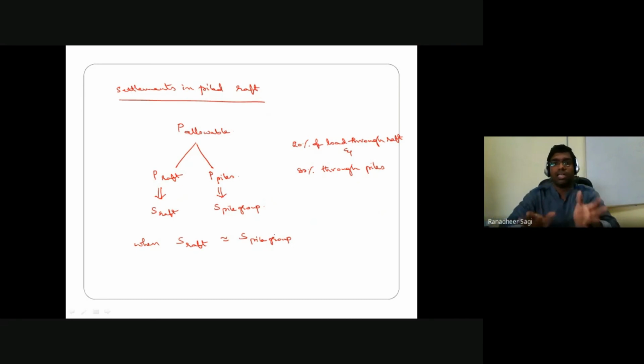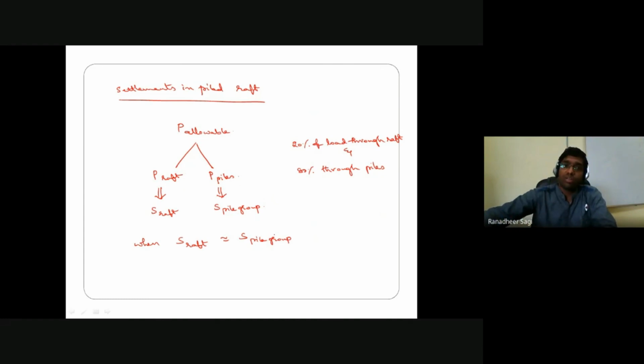Let's say the earlier combination didn't work out, so a revised load combination, maybe 25% through raft and 75% through pile, or maybe 30% through raft and 70% through pile. For different load combinations, you should calculate the settlement happening in the raft and the settlement happening in the pile group. And if those settlements come out to be the same, then it means that the considered combination of load transfer through raft and pile is correct. For that case, the settlement we come across, whatever you have estimated in the case of the raft and pile group which comes out to be the same, is in fact what we call the settlement of your pile raft foundation.